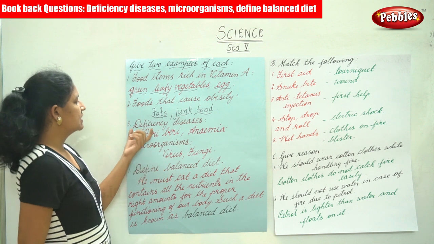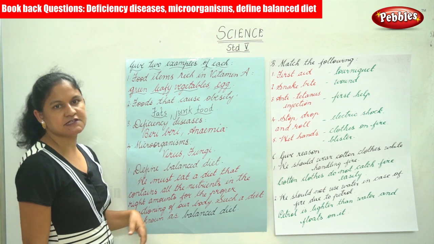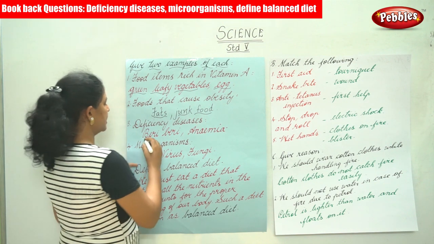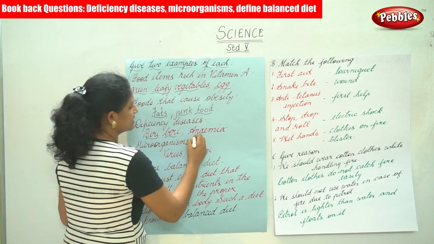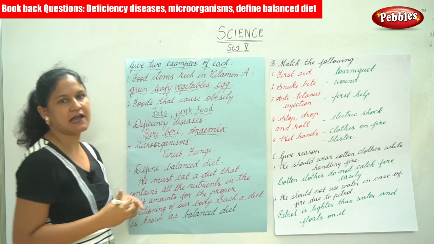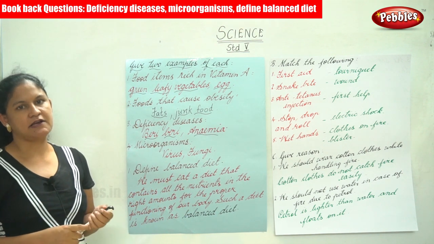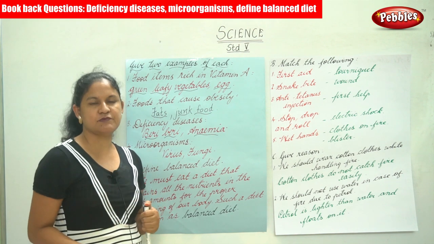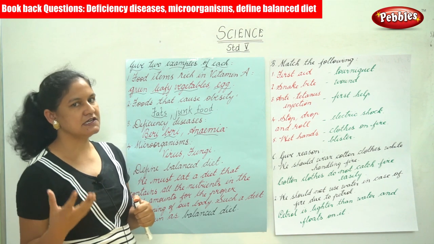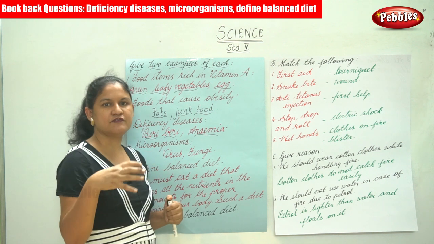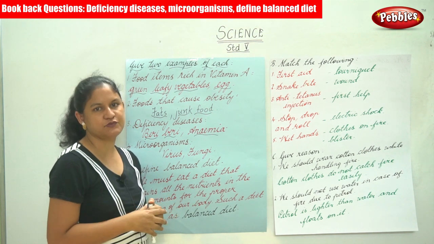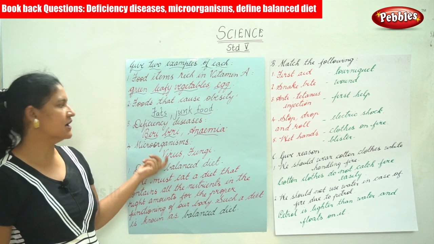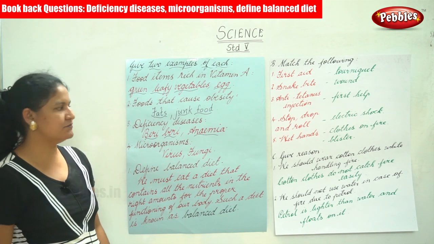The next is deficiency diseases. Two examples of deficiency diseases are beriberi and anemia. Anemia is lack of iron in the blood. So when we are deficient in any of the vitamins, that is A, B, C, D, then these are the diseases that are caused, beriberi and anemia.